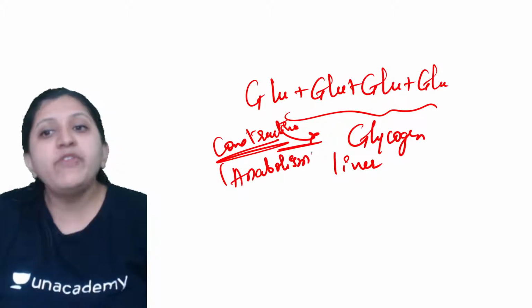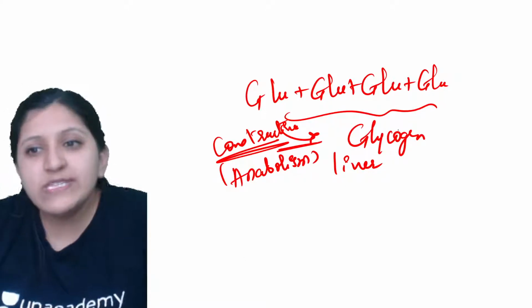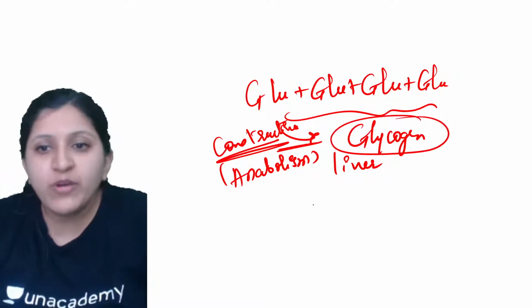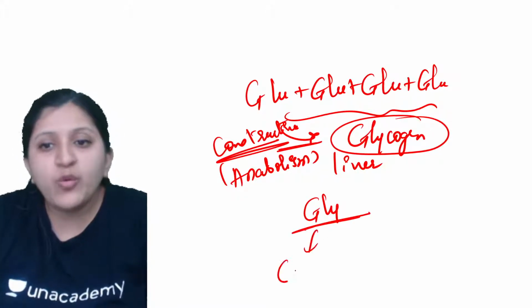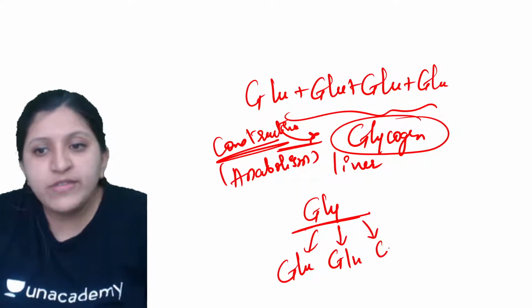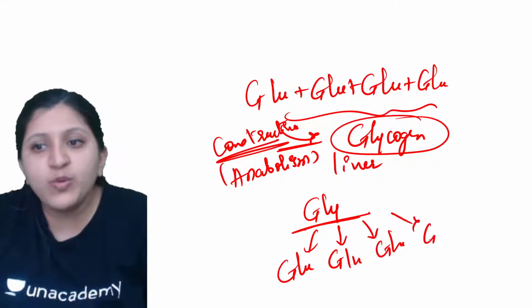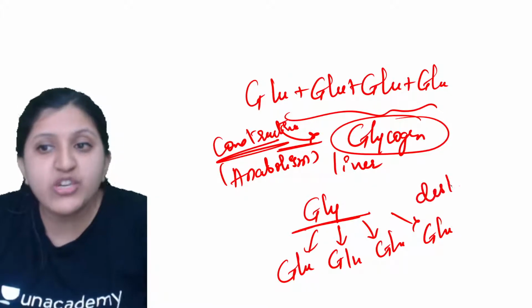Now you know that whenever an energy supply is required, this glycogen has to be broken down. It will be broken down and we are going to get each and every unit of glucose. So many units of glucose are formed here. What is happening here? Destruction is occurring.